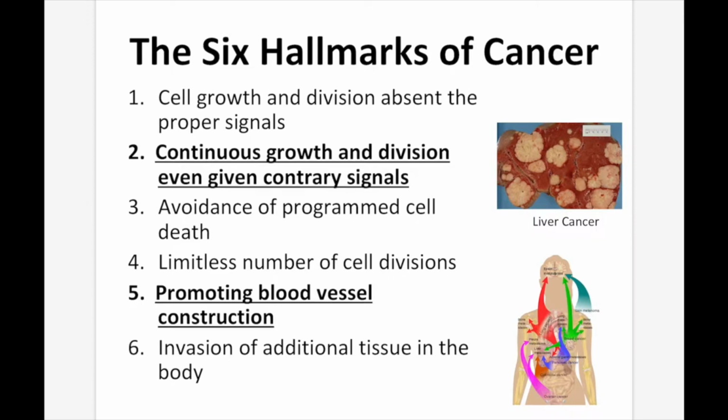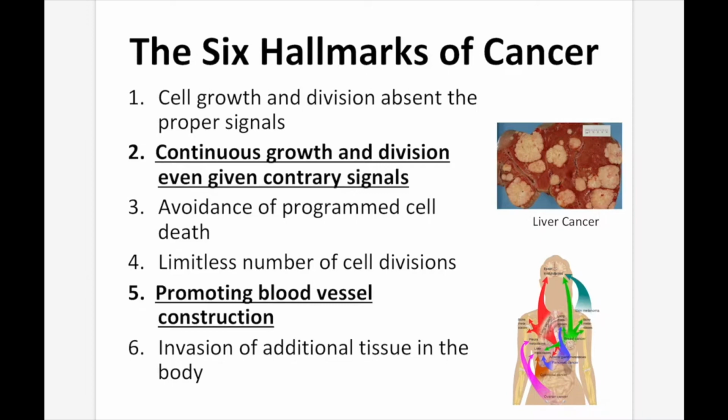Number 4, limitless number of cell divisions. Oftentimes, as we talked about in number 3, cells will be killed off at some point in their existence, or they'll be stopped from dividing. Now, cancer cells can prevent themselves from being taken out by the body, but they can also remove that limit that would otherwise be put on the number of cell divisions. So if a regular cell might be able to divide 1,000 times in its life, cancer cells will be able to divide forever. And since they're not being taken out by the body, that can produce a lot of cells.